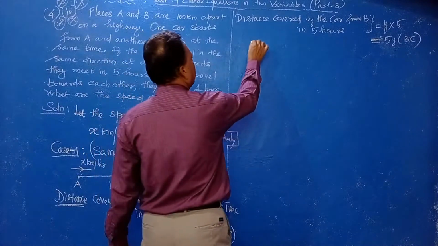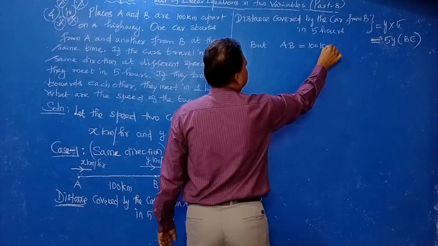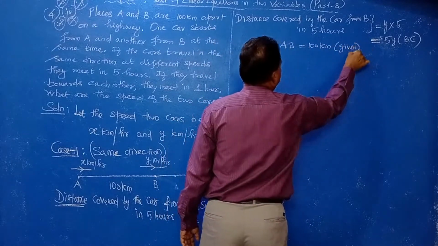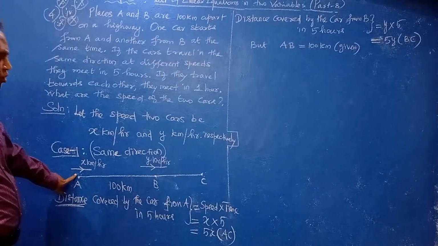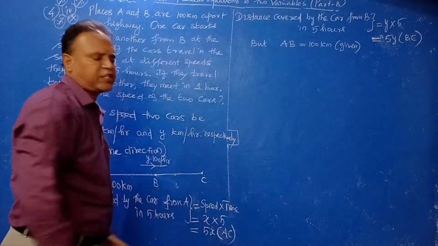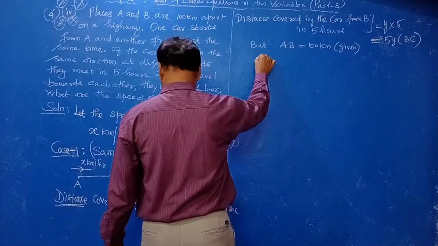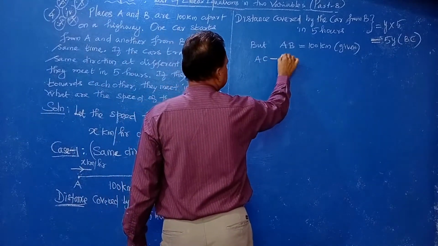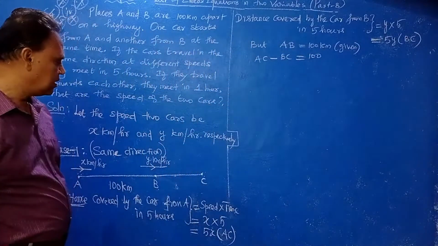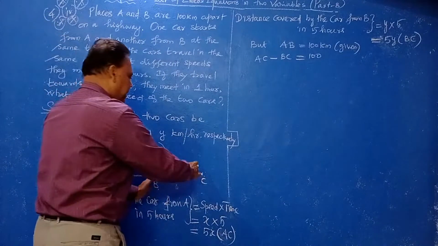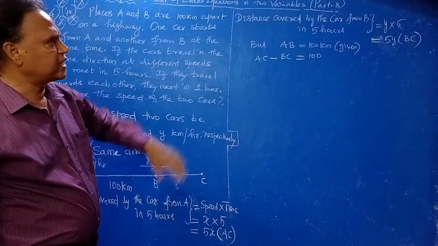But AB is given as 100 kilometers. How will you write AB? See the diagram. The full AC subtract BC means you will get AB. So AB can be written as AC minus BC equals 100.